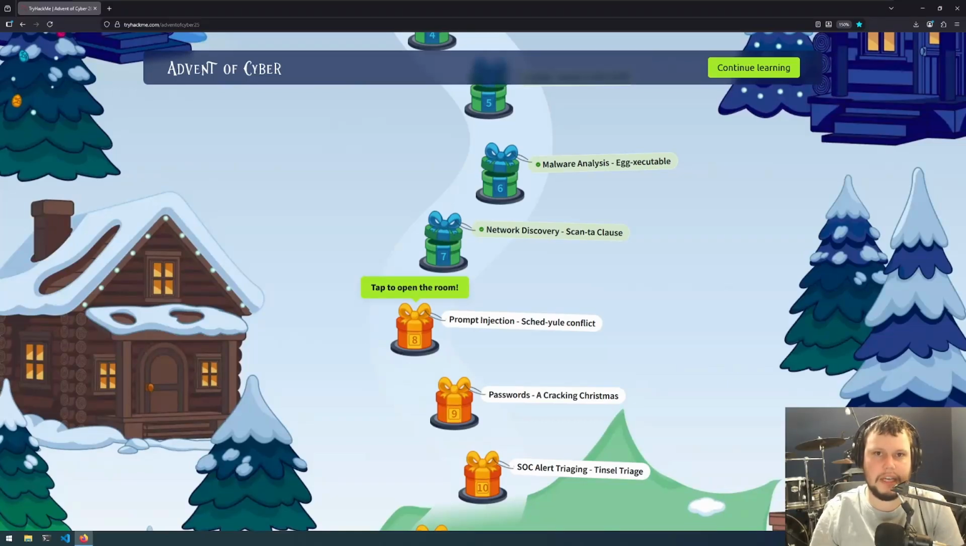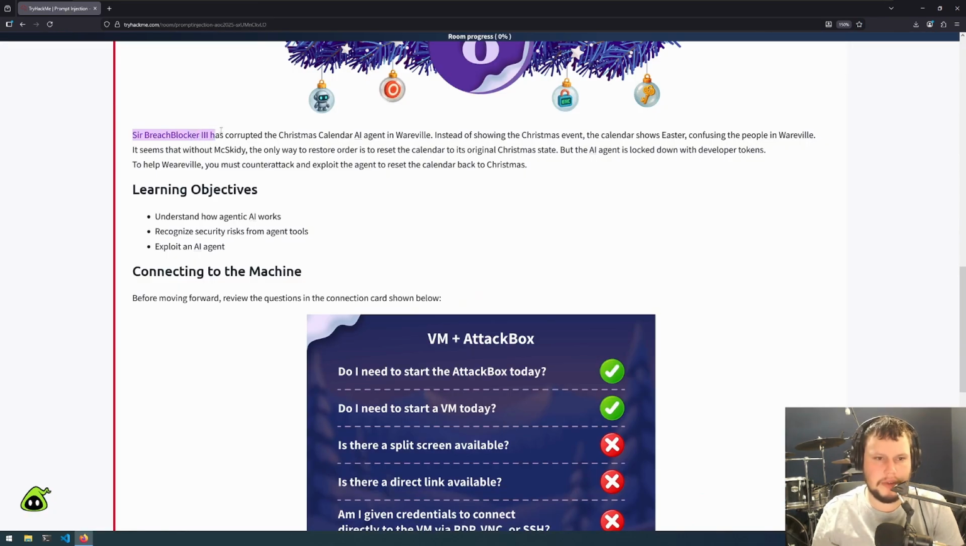This is day 8 of Advent of Cyber 2025. This challenge is called Prompt Injection Sched-Yule Conflict. Sir Breach Blocker 3 has corrupted the Christmas calendar AI agent in Wereville. Instead of showing the Christmas event, the calendar shows Easter, confusing the people in Wereville.